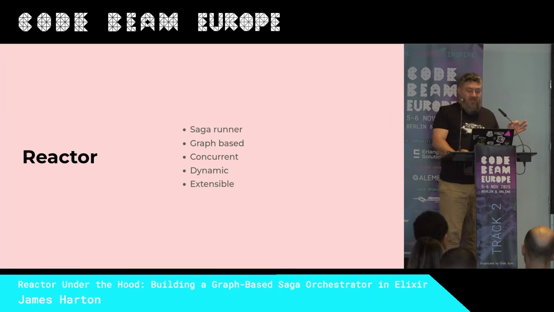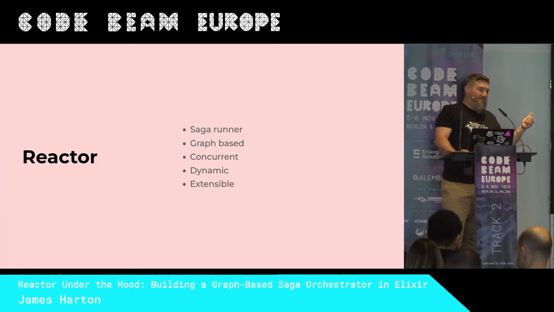It automatically runs tasks concurrently whenever possible, and reactors can be built dynamically with a builder API, so programmatically, or using a Spark-based DSL, much like that used in Ash. All the examples in this talk use the DSL, but know that everything you see can also be built programmatically with the builder, and in fact, everything that you type into the DSL runs through the builder to turn into a struct.